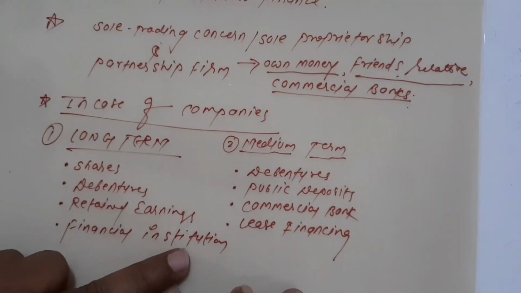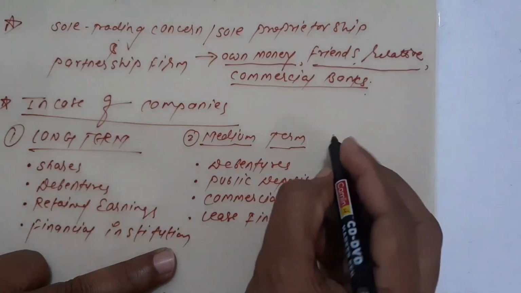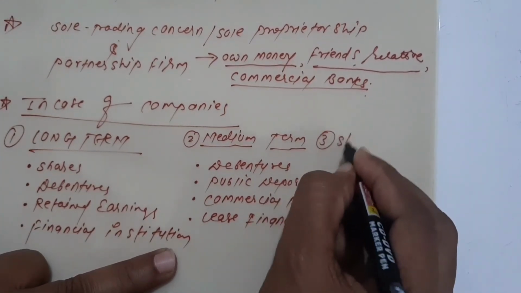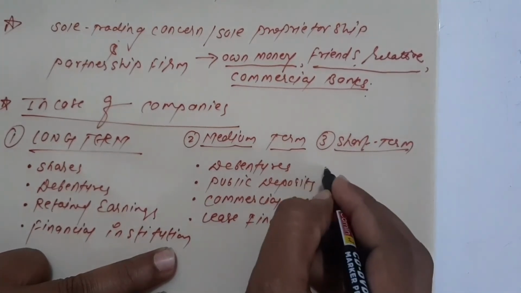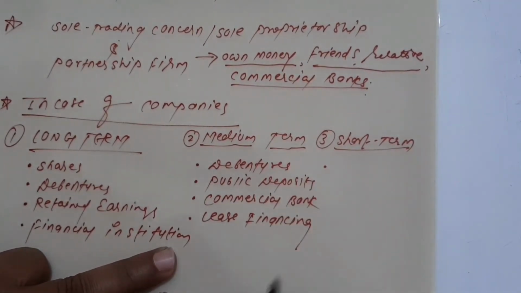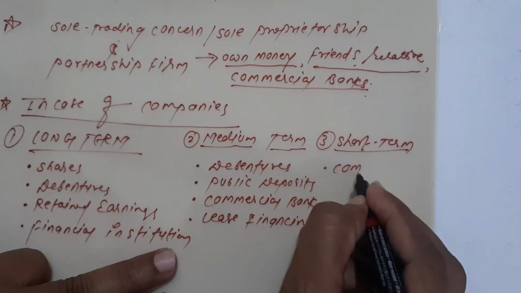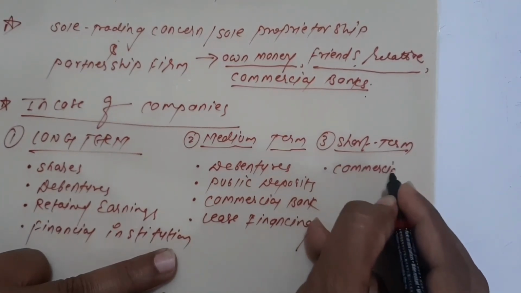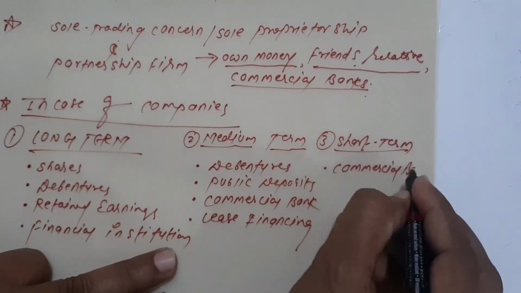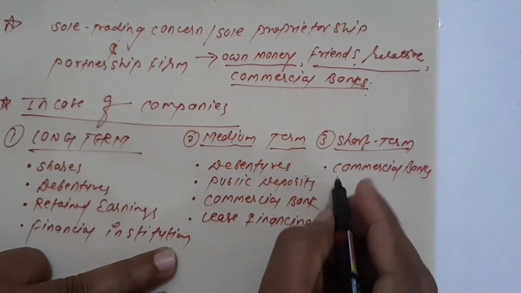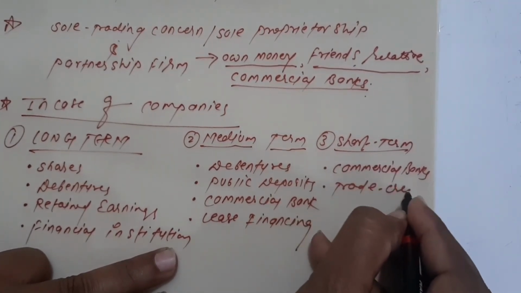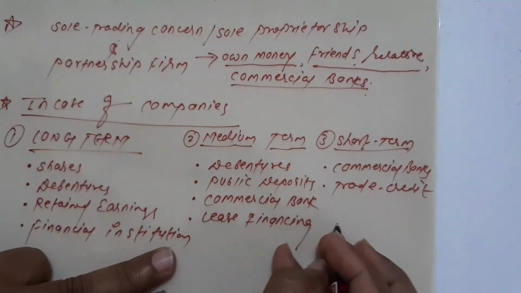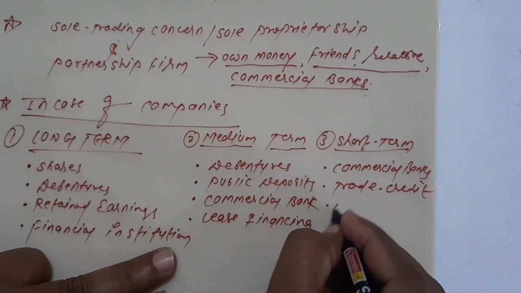Now, the last one, finally, for the short duration, we can say the short term. Now, they also prefer short-term capital: they go to the commercial banks, then some trade credit, and advances from customers.